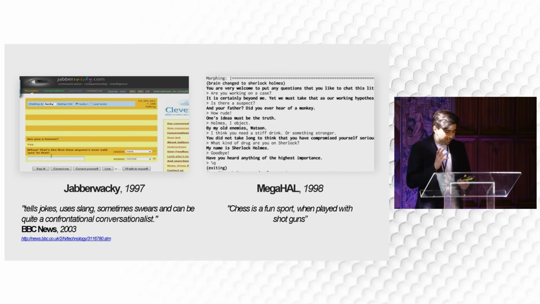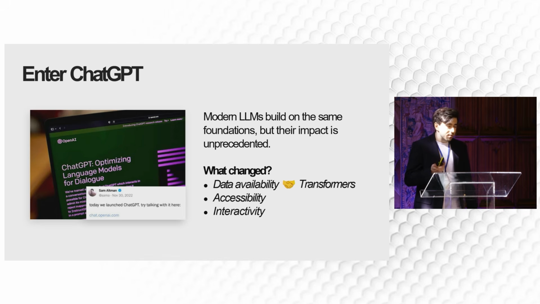This concept will probably sound quite familiar to you, because this is essentially how modern LLMs work. They start from a sequence, from a context, and then generate likely candidates for the continuation of that sequence.